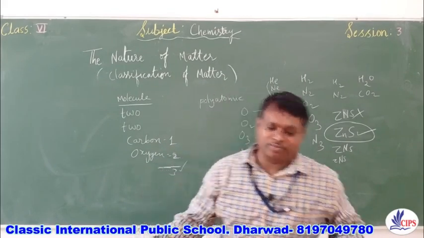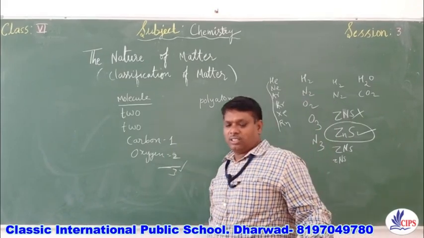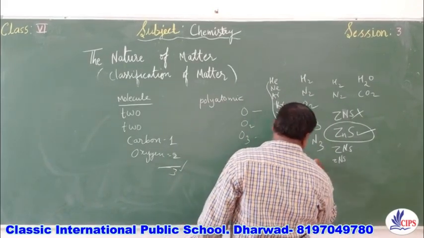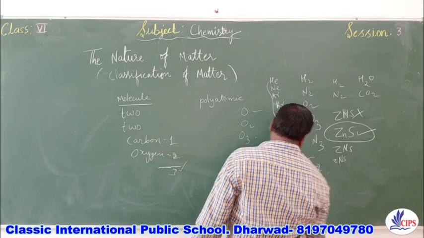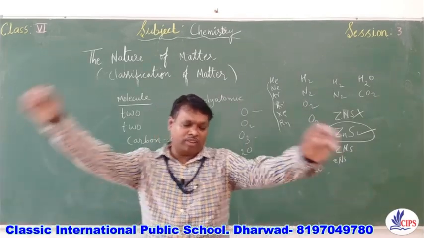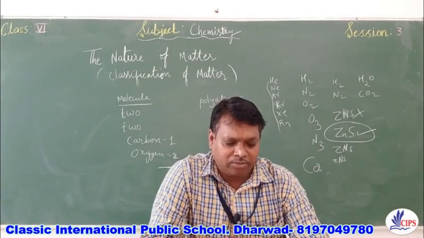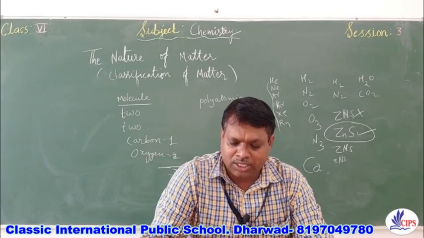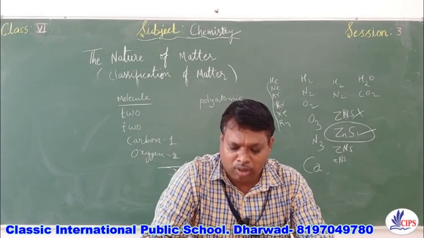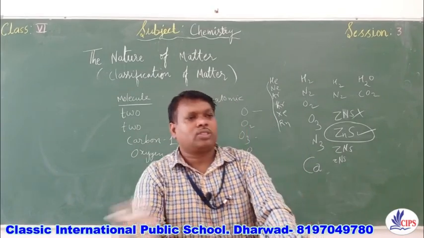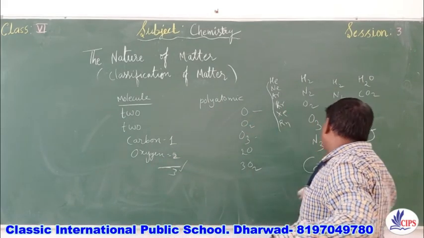Symbol of calcium, Ca. So here the correct answer for calcium, capital C, small a, is the symbol of calcium we can represent. Atoms combine to form element, mixture, compound or molecule. So when atoms combine, they result in the formation of a molecule.